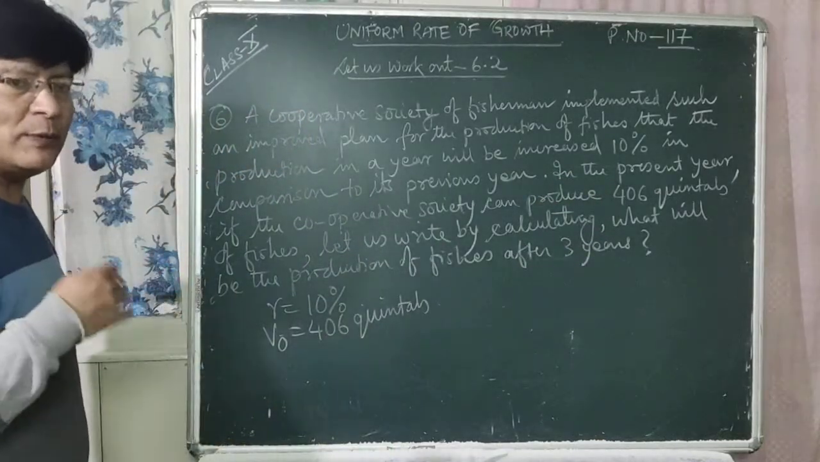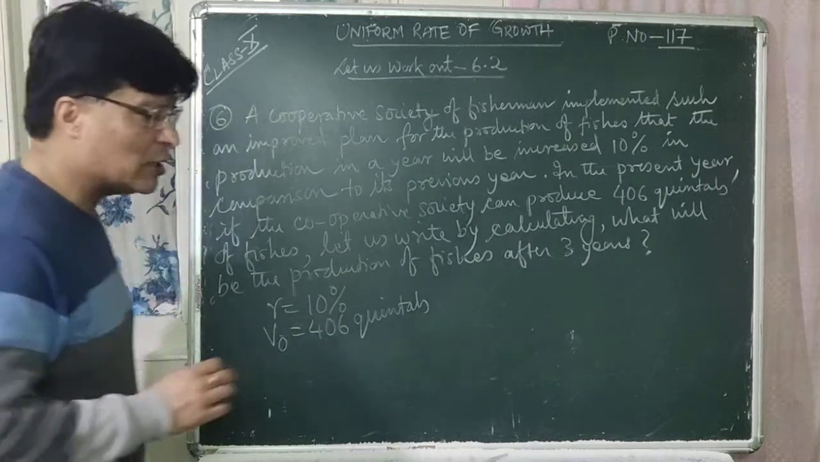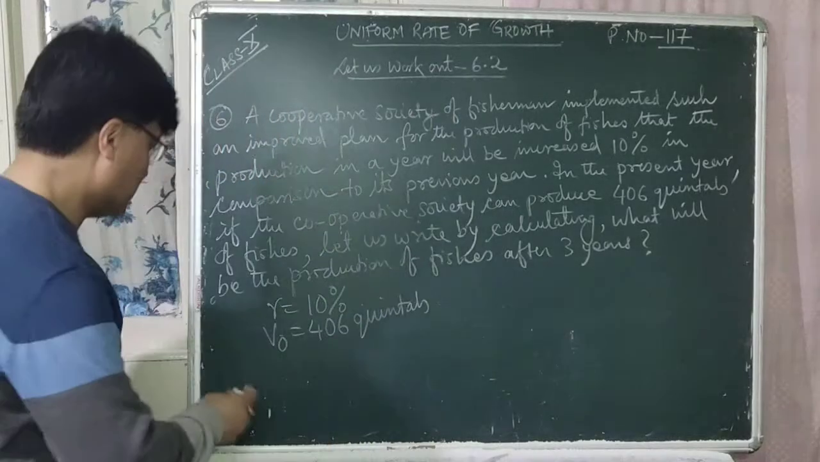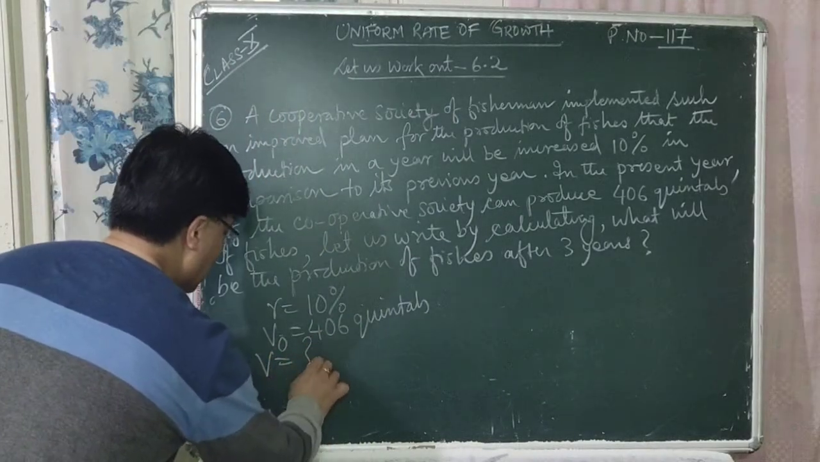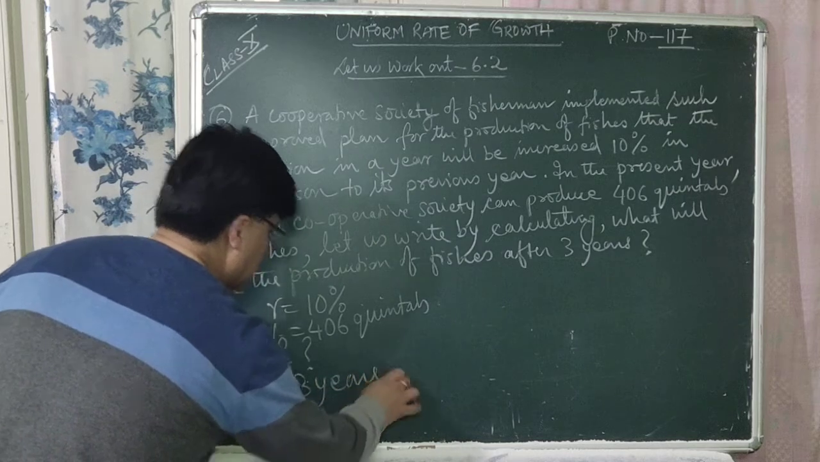So what will be the production of fishes after 3 years? That means you have to find out the final value V after 3 years. So V is equal to question mark, and N is equal to 3 years.